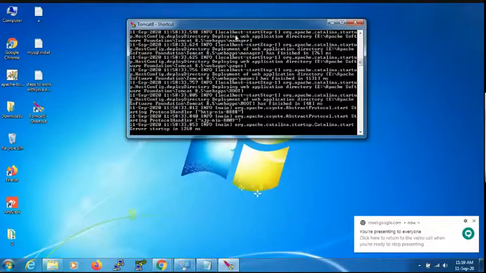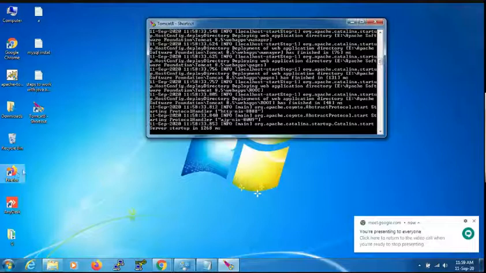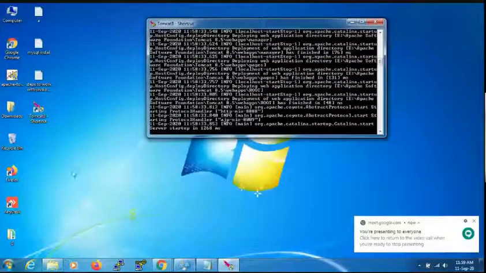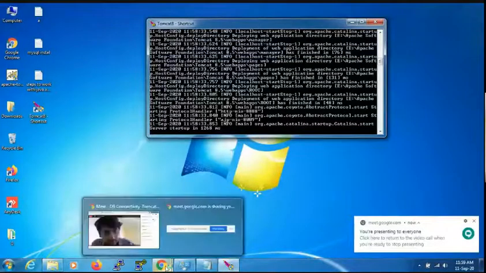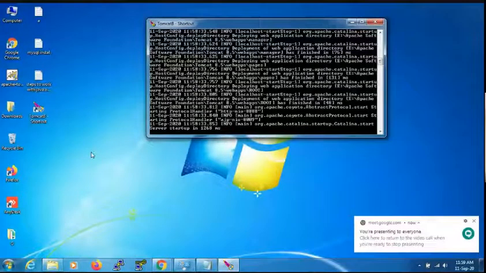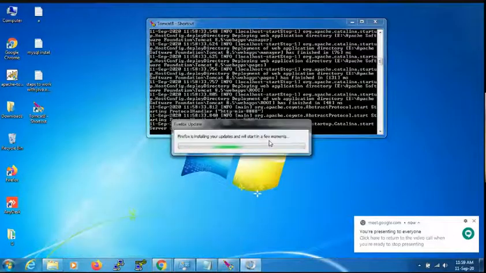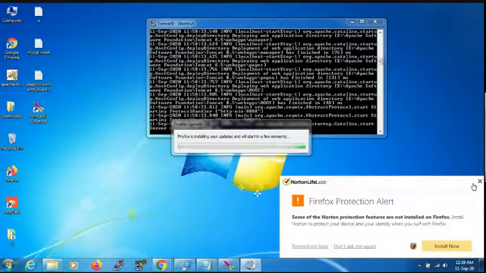Right. After running the server, just open a browser here. I'm opening Mozilla or Google Chrome, any browser. Otherwise, it is taking some time. Wait.